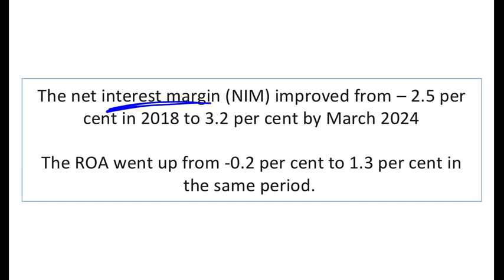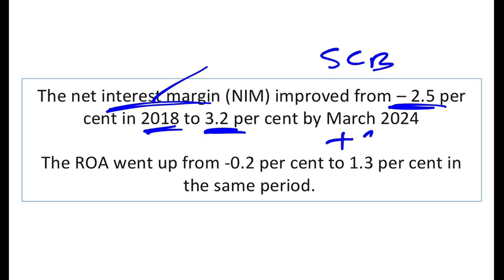So net interest margin was minus 2.5% in 2018, which means our banks were losing money. And this net interest margin, I'm talking about all the scheduled commercial banks of India put together. And now it is plus 3.2%, which means the banks of India are now making money. So how much was the net interest margin? 3.2%. And how is it calculated?